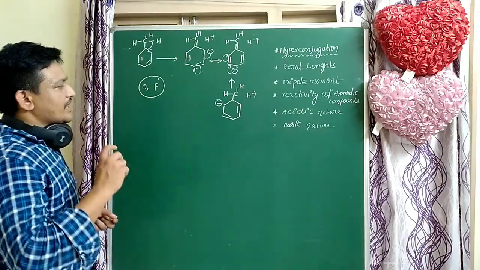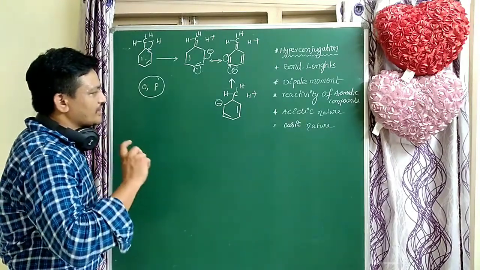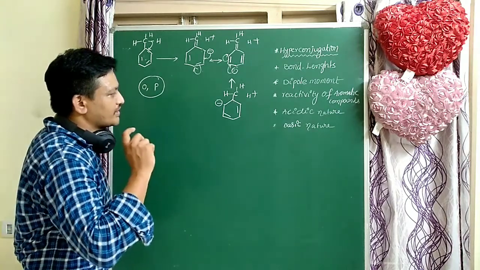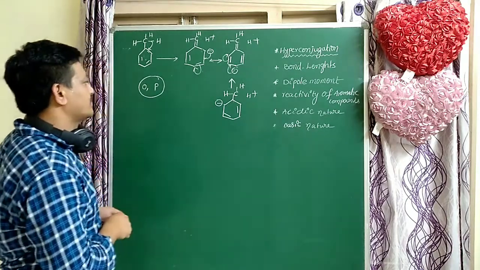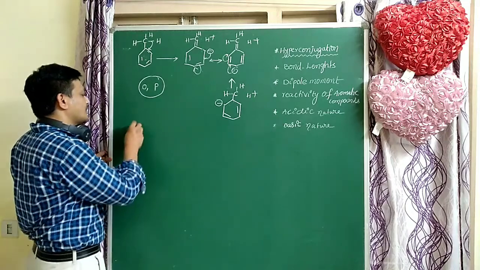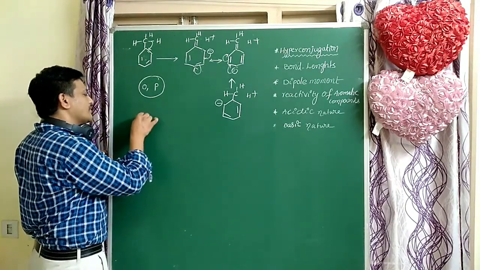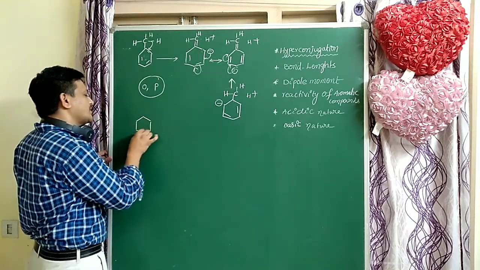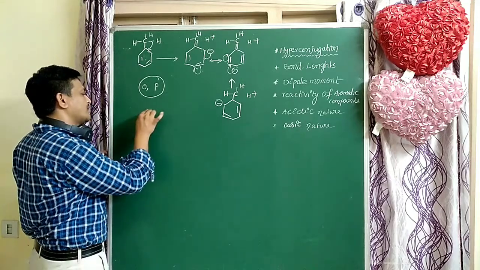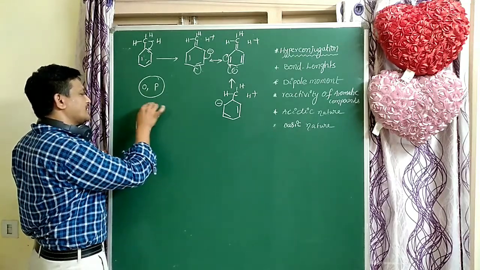When compared to benzene, methyl benzene is more reactive towards electrophilic substitution reactions. Why? Because this is the activating group.